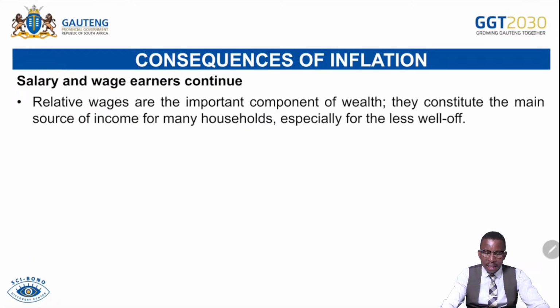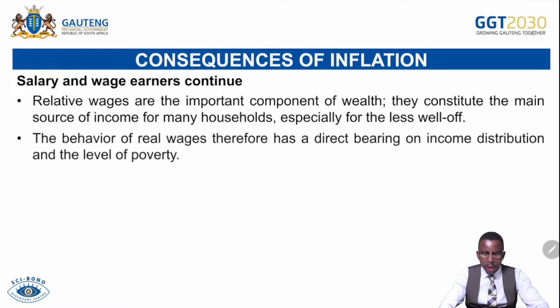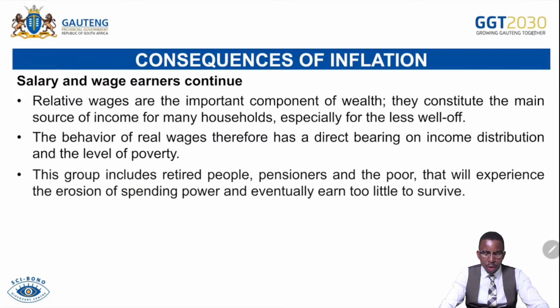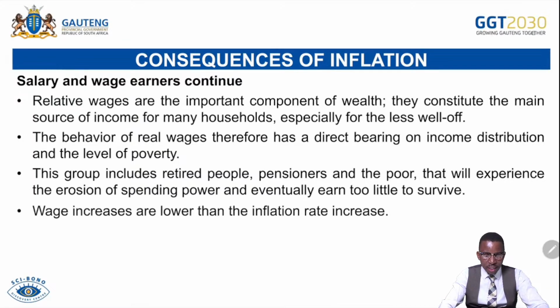relative wages are an important component of wealth. They constitute the main source of income for many households, especially for the less well off. The behavior of real wages therefore has a direct bearing on income distribution and the level of poverty. These groups include the retired people, pensioners, and the poor, who will experience erosion of spending power and eventually end up with too little to survive. Then wage increases are lower than inflation increases.